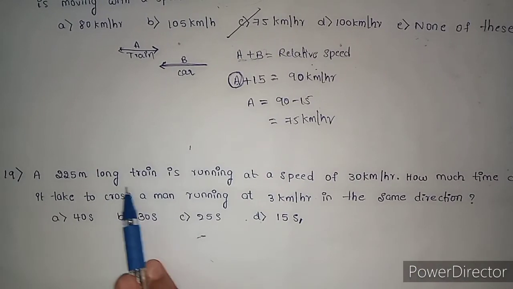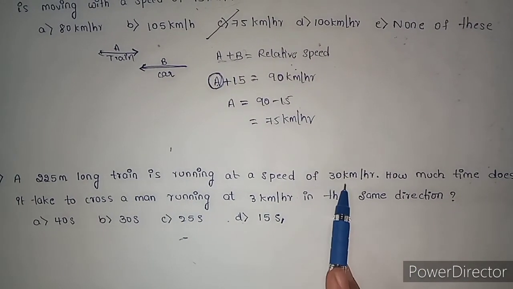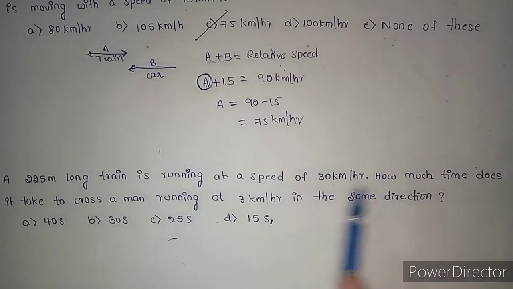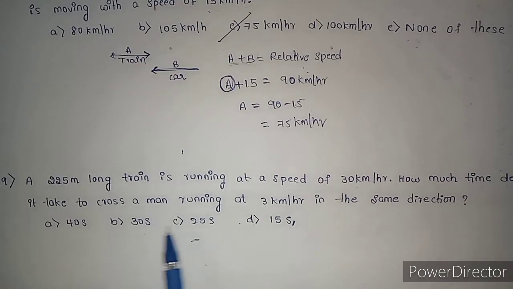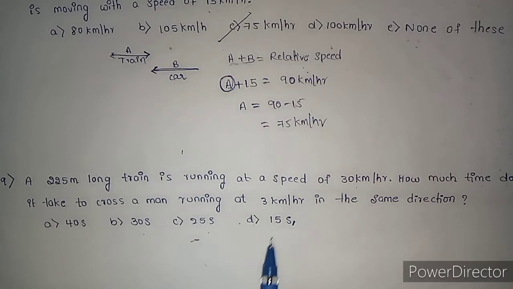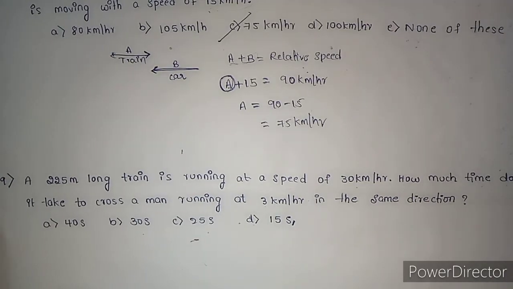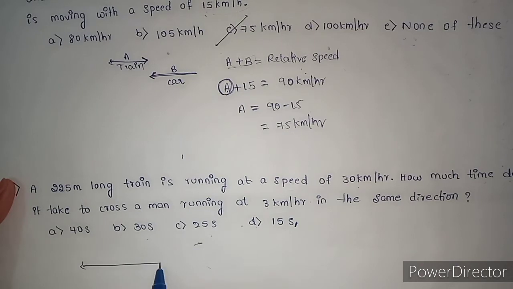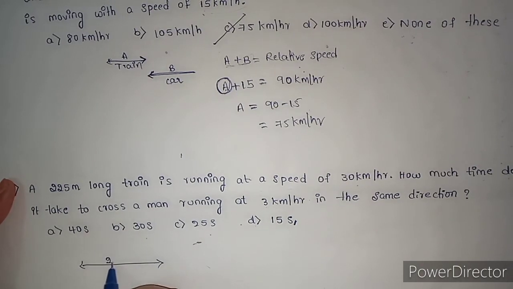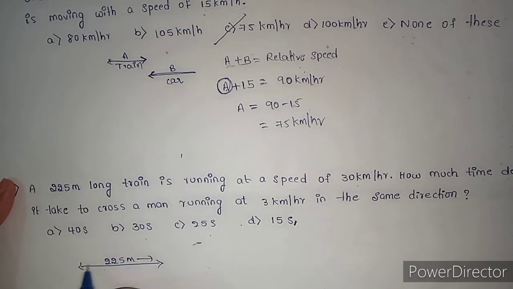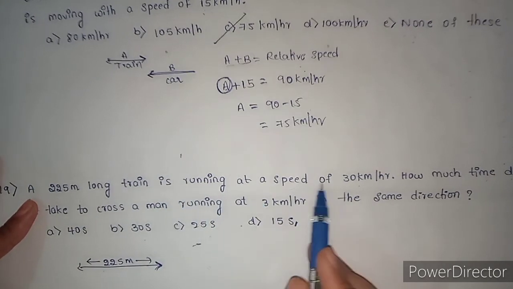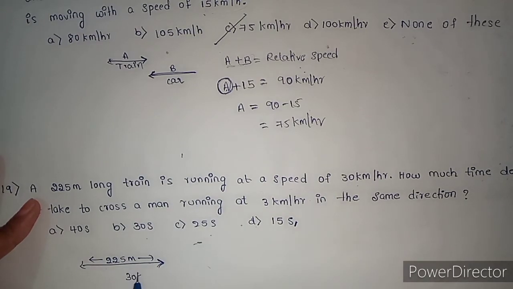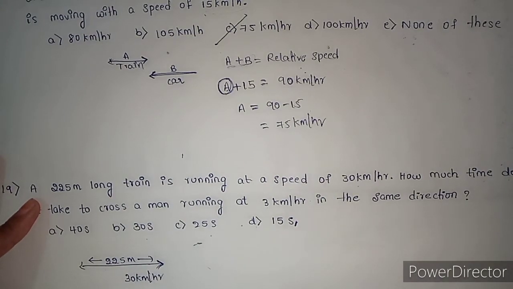19th question. A 225 meter long train is running at a speed of 30 km per hour. How much time does it take to cross a man running at 3 km per hour in the same direction? Option A 40 seconds, option B 30 seconds, option C 25 and option D 15 seconds. Here the length of the train is 225 meter, moving in this direction at a speed of 30 km per hour.